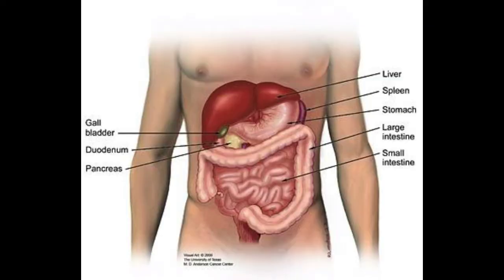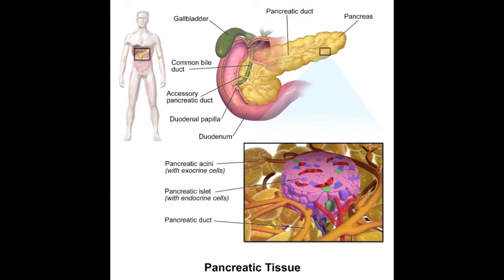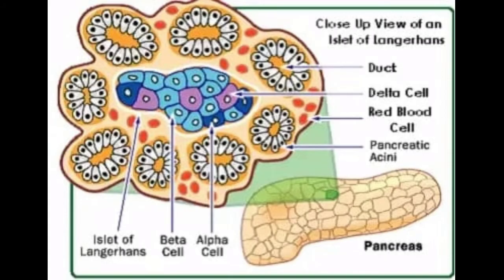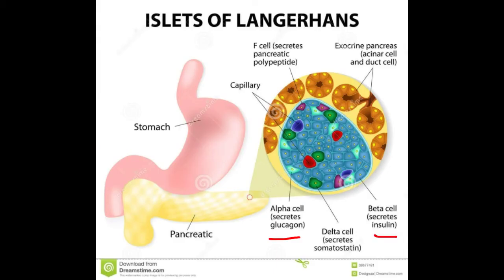The next gland is pancreas, islets of Langerhans. Pancreas is an elongated yellowish gland situated in the loop of stomach and duodenum. It is exocrine and endocrine in nature. The exocrine pancreas secretes pancreatic juice which plays a role in digestion, while the endocrine portion is made up of islets of Langerhans. The islets of Langerhans consist of two types of cells, namely alpha cells and beta cells. The alpha cells secrete glucagon and beta cells secrete insulin.